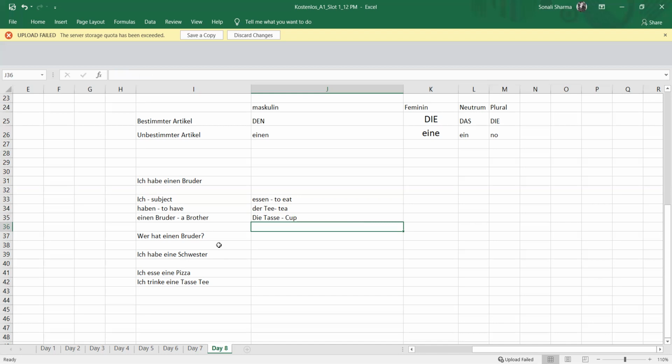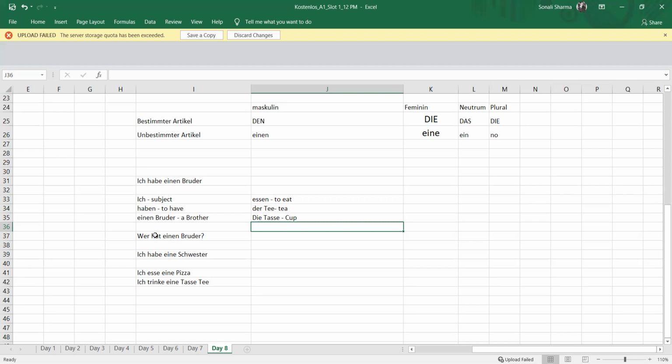So, wer hat einen Bruder? Ich habe einen. Wer hat einen Bruder? So ich habe einen Bruder. I can also say that Paul hat einen Bruder. So wer hat einen Bruder? Who has the brother? So Paul or Stefan or Maria has the brother. So Maria hat einen Bruder.